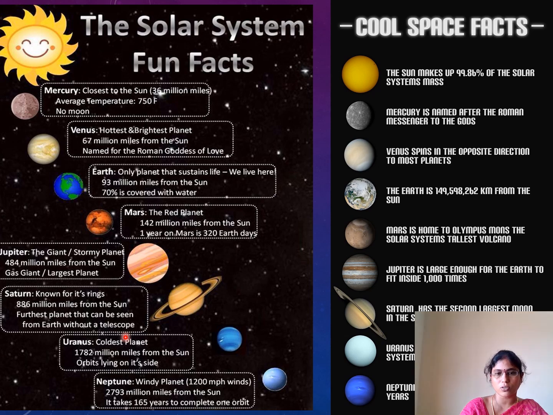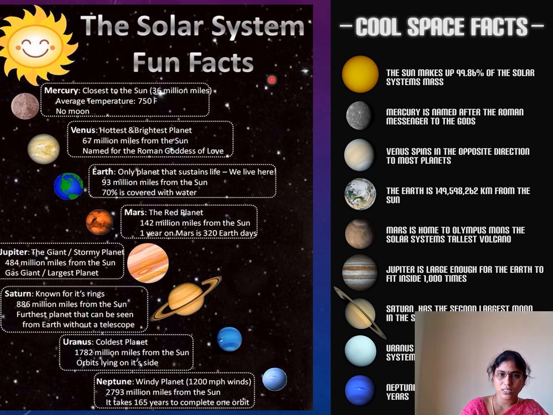And Uranus, the coldest planet, 1782 million miles from the Sun, orbits lying on its side. Neptune, the windy planet, has 1200 meters per hour winds. It is 2793 million miles from the Sun and takes 165 years to complete one orbit.